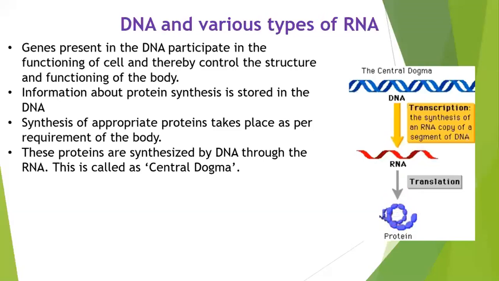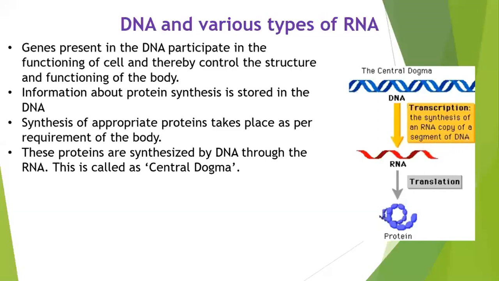And the production of RNA from DNA is called transcription. Transcription is the synthesis of an RNA copy of a segment of DNA.